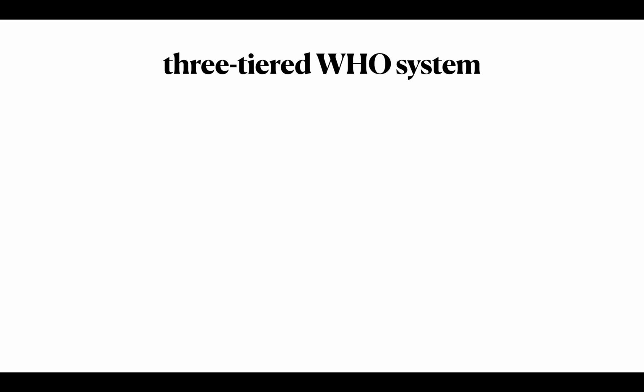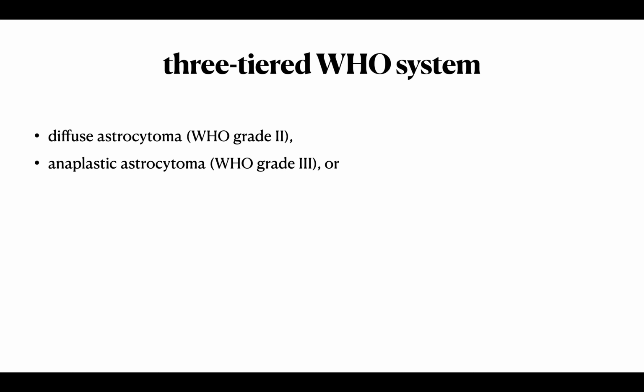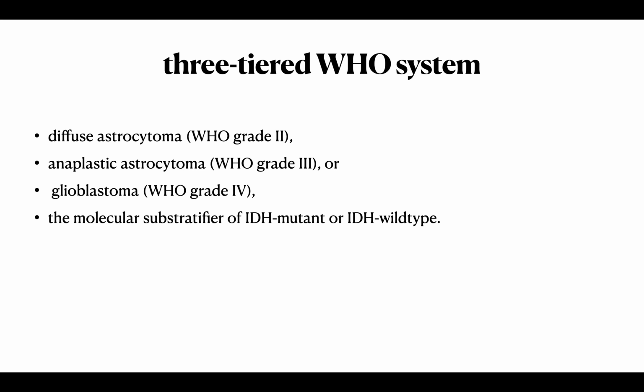There is a three-tiered WHO system: diffuse astrocytoma WHO grade 2, anaplastic astrocytoma WHO grade 3, or glioblastoma WHO grade 4, with molecular substratification into IDH mutant or IDH wild type.